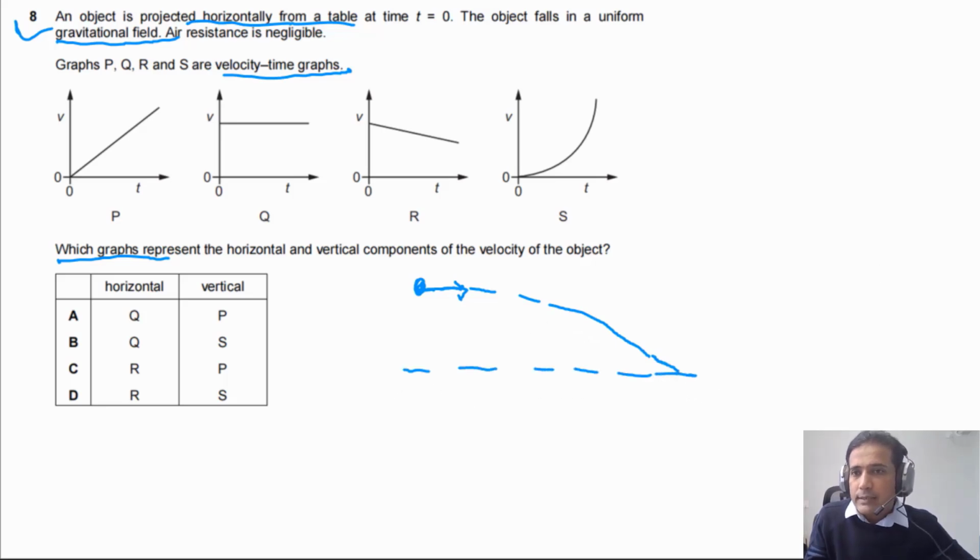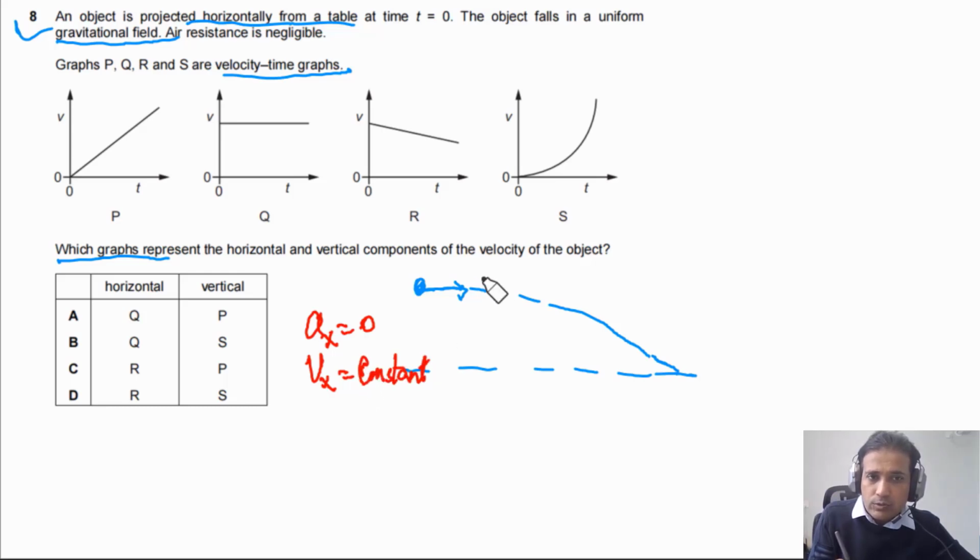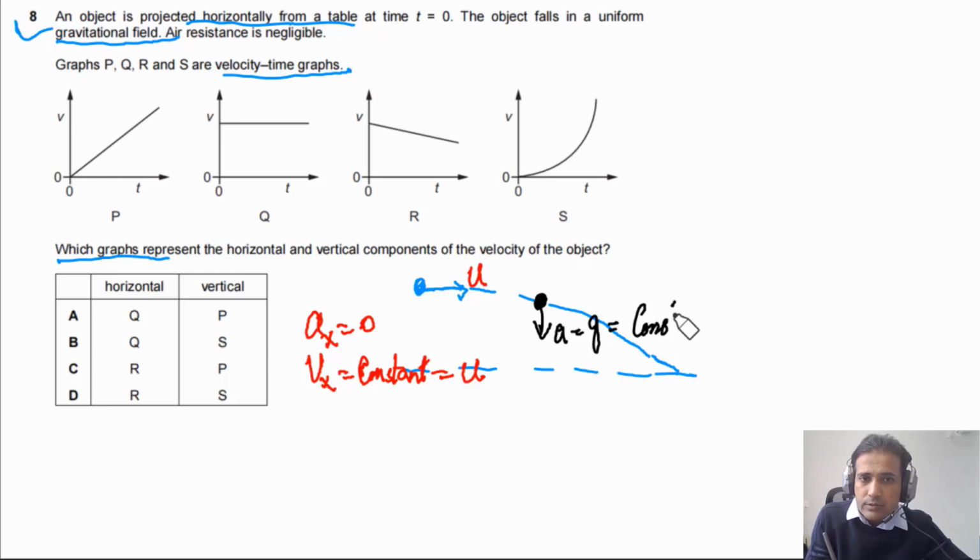So there is no acceleration along the horizontal. So we can say acceleration along the horizontal is equal to 0. So it means that Vx has to be constant. It has an initial horizontal velocity u, so it has to be constant. So simply we can say Vx is constant and equal to u. And along the vertical, it has acceleration, and this acceleration is constant. So we can say acceleration along the vertical is equal to g, and this is constant.